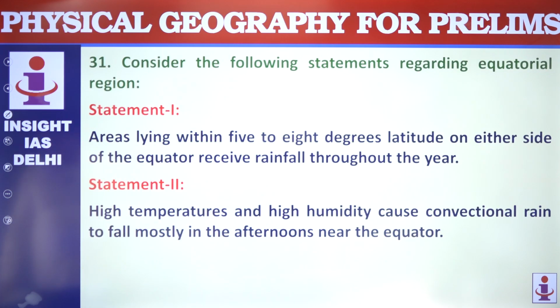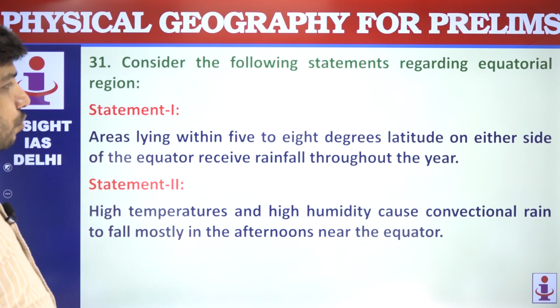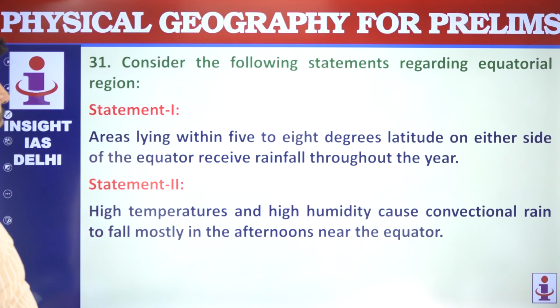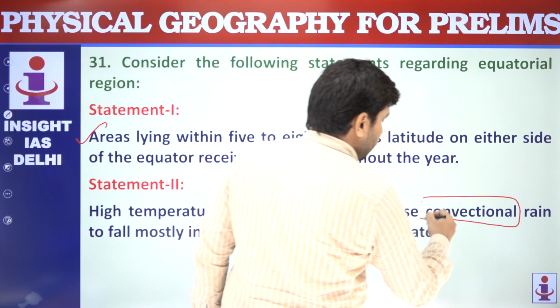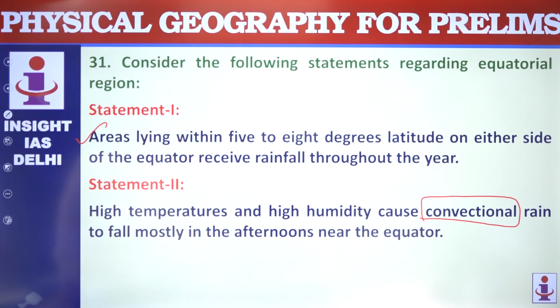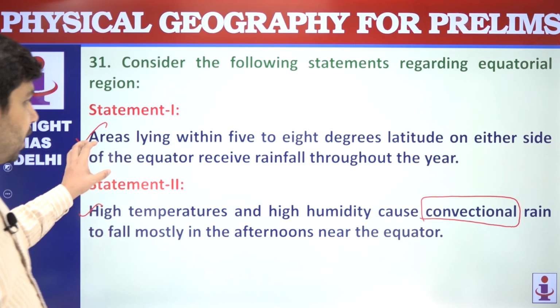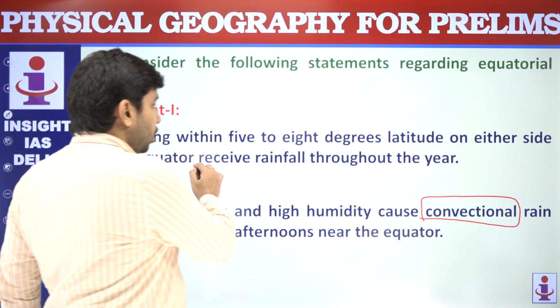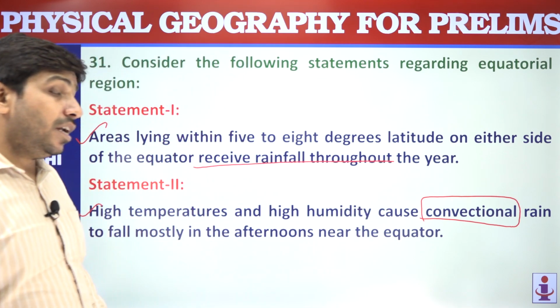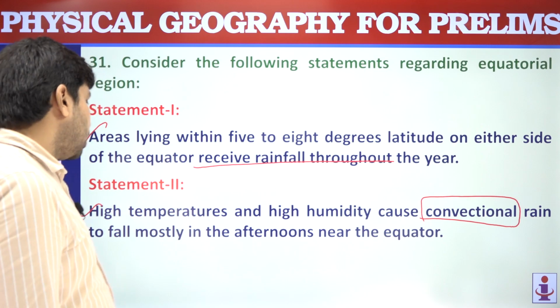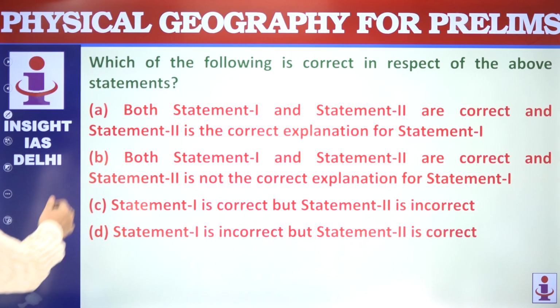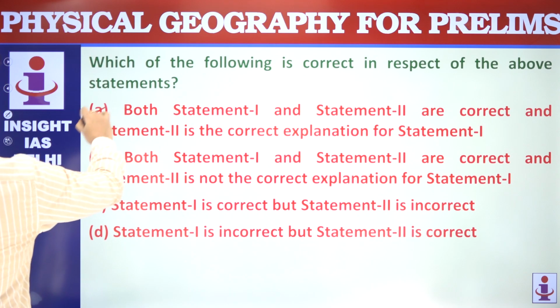Next question is, two statements are given regarding equatorial region. Areas lying within 5 to 8 degrees latitude on either side of the equator receive rainfall throughout the year. Yes, this is correct. High temperatures and high humidity cause convectional rain. This is one of the features of equatorial rainfall, to fall mostly in the afternoons near the equator. This statement is actually explaining the first one. First one is saying that they receive rainfall throughout the year, and the second statement is saying why they receive the rainfall throughout the year. So option A is your correct answer.